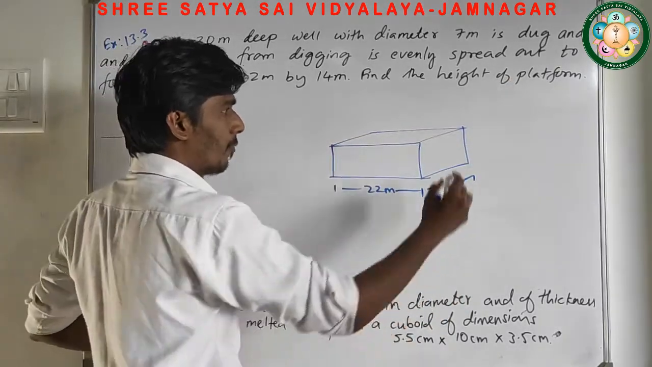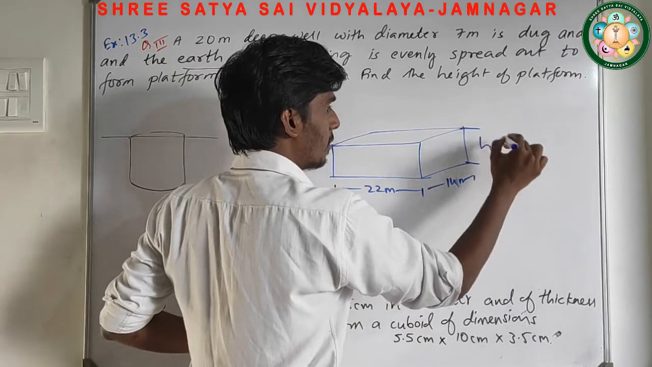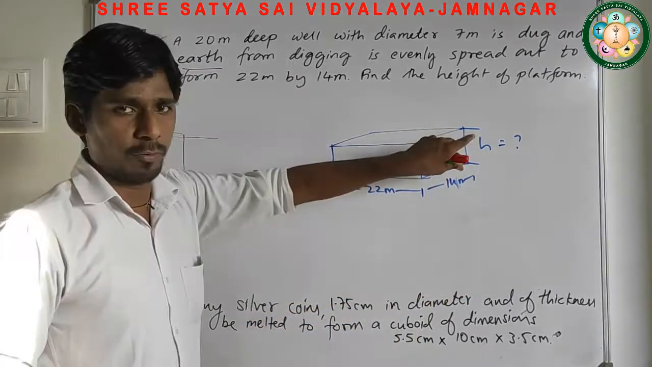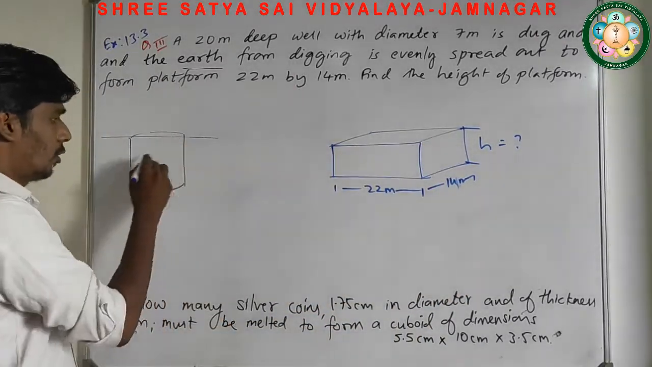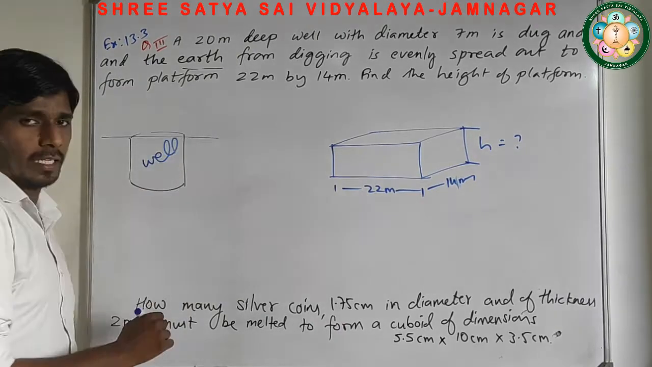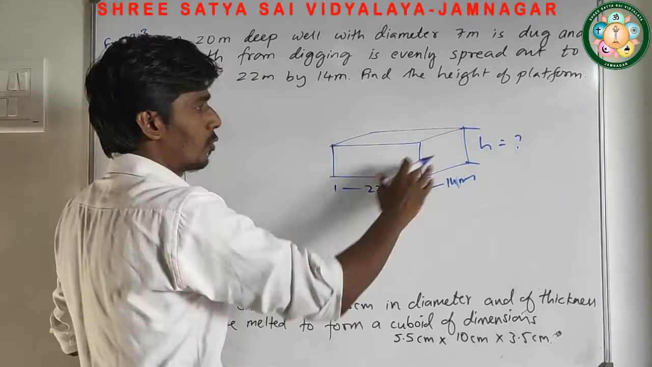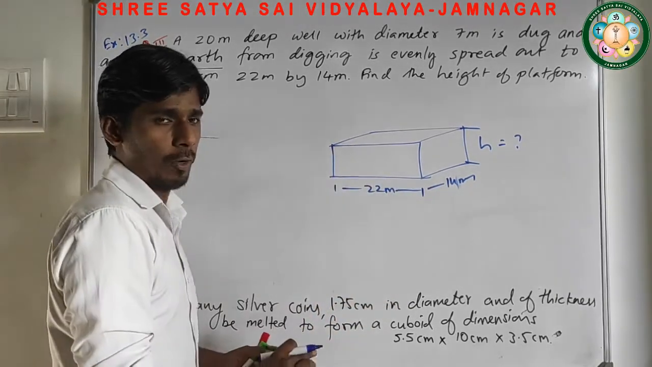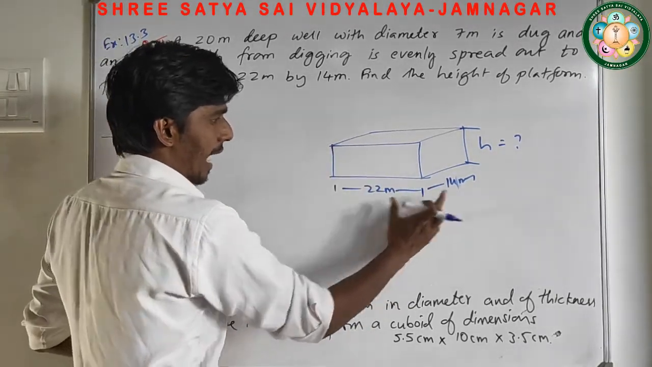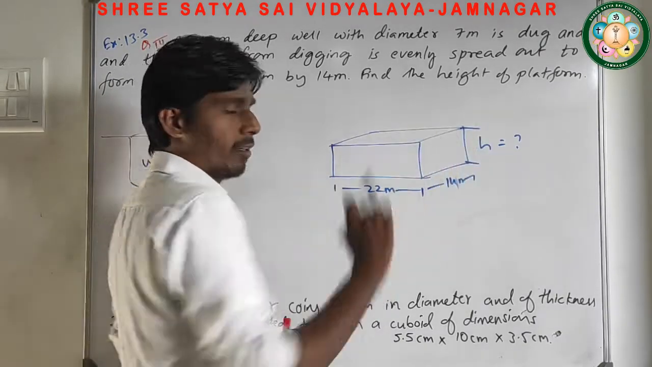Find the height of the platform. We have to find this height. This height of the platform we have to find. ये जो वेल है, सिलेंड्रिकल वेल, जो कुआं खोदा उससे मिट्टी निकला, जो मिट्टी निकलेगा उससे प्लेटफॉर्म बनाया, क्यूबिडल प्लेटफॉर्म. तो उसका लेंथ and breadth are given here and we have to find out its what?